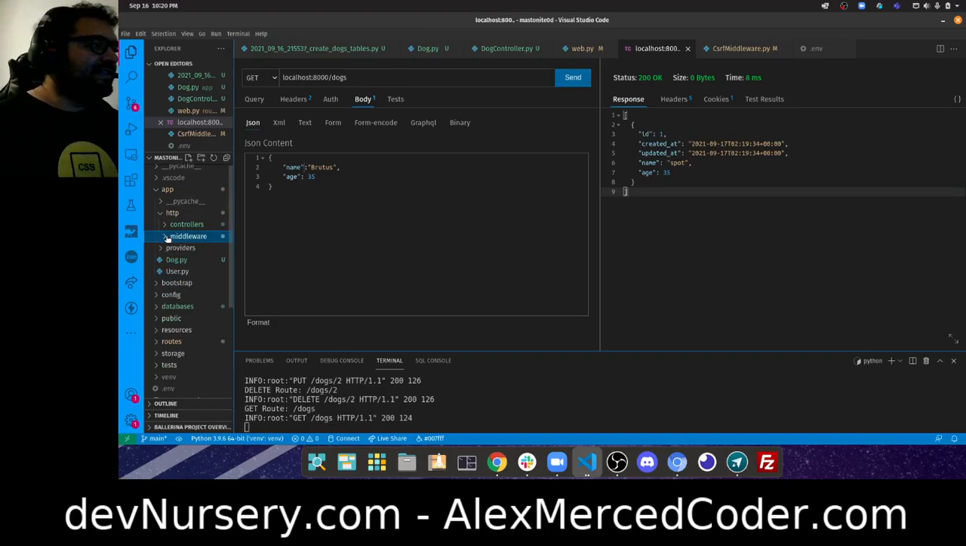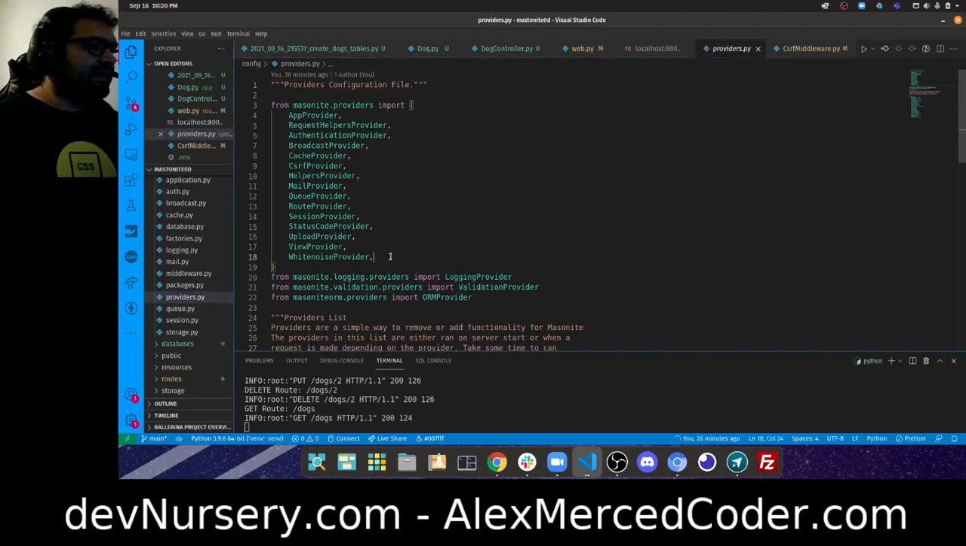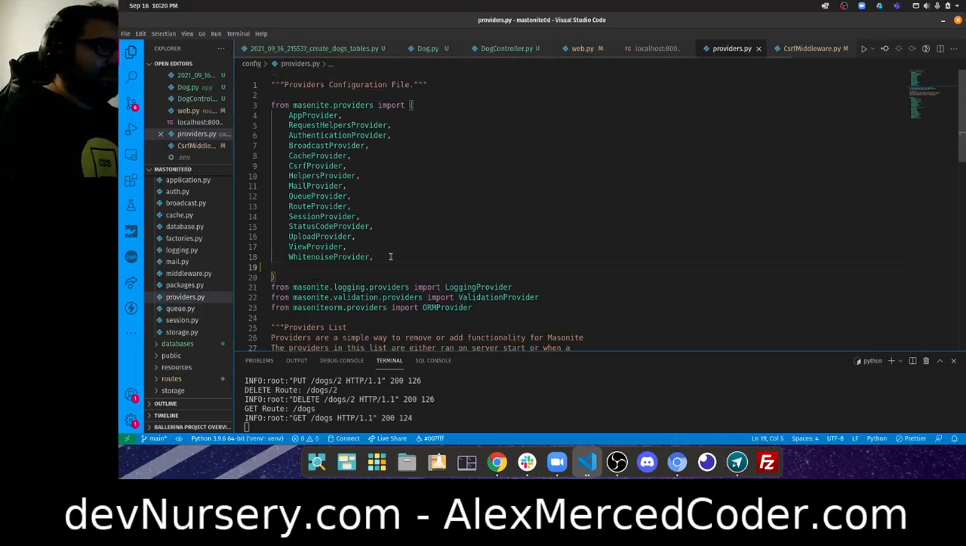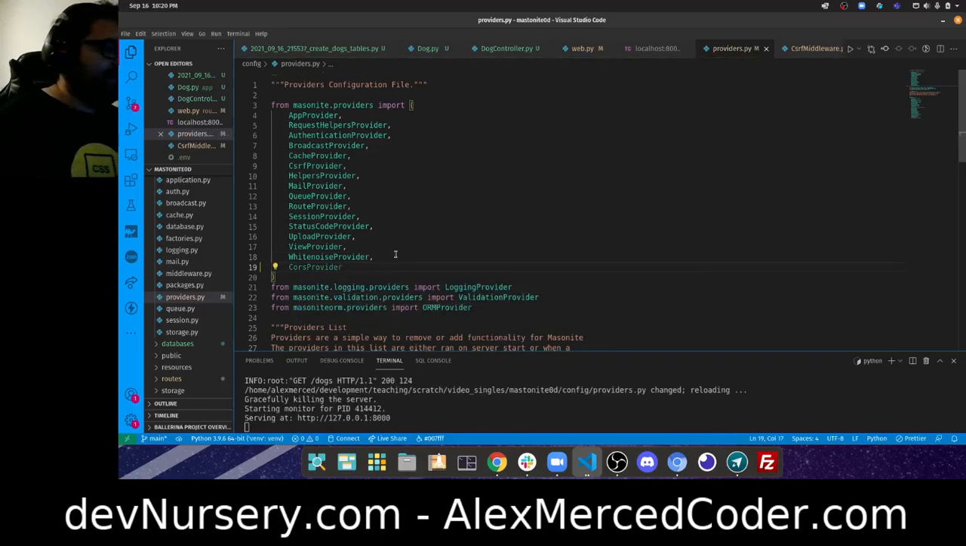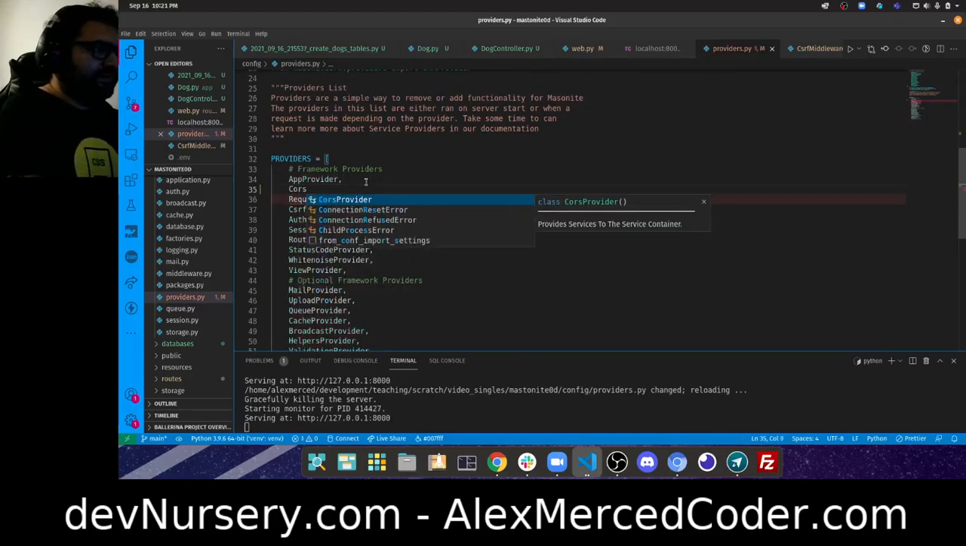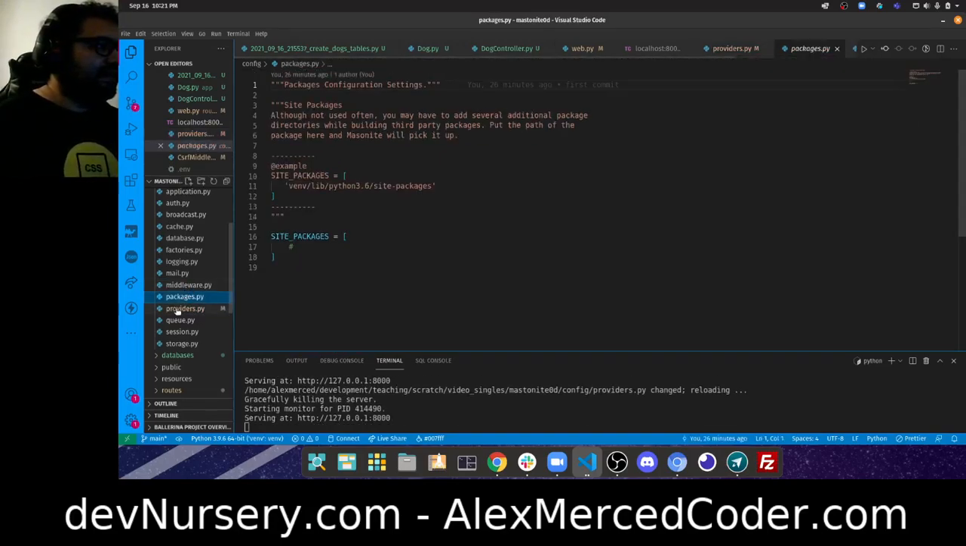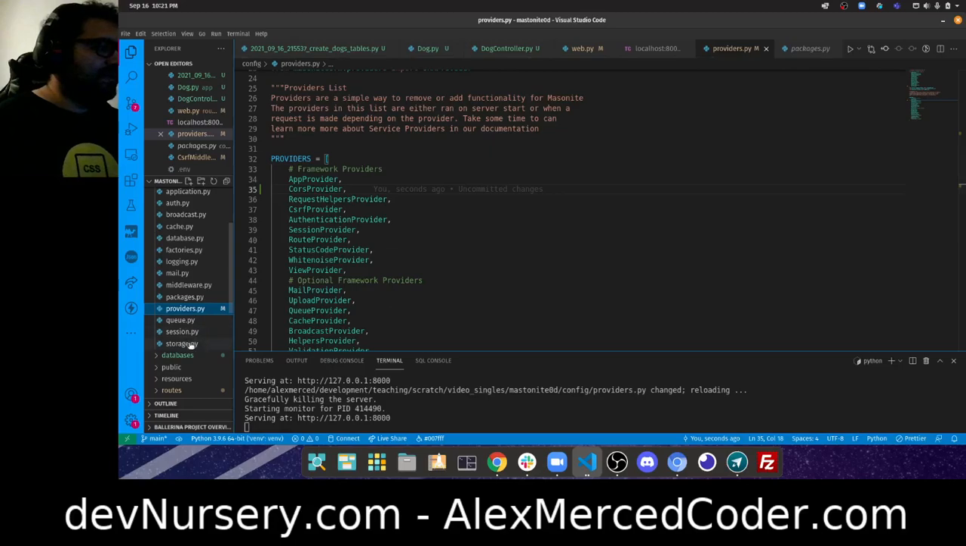Okay, and then just other things I would need to do before we start deploying it, is I would go to config providers.py. And then what I need to add here is CORS provider. And then I would add CORS provider. And then we would have to add all the CORS headers in, is it in middleware.py?